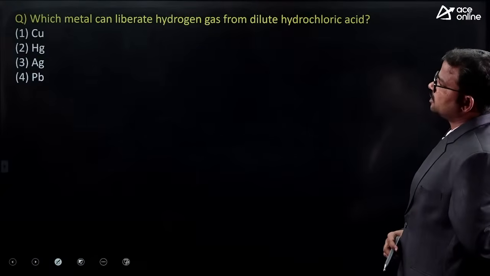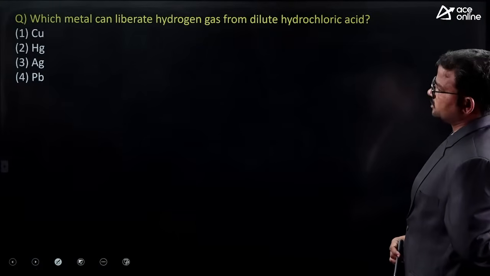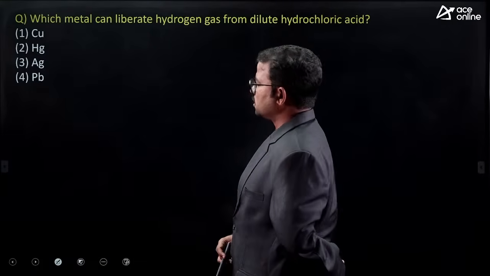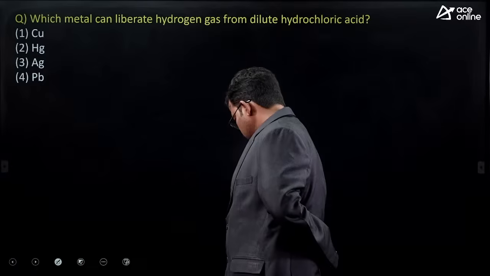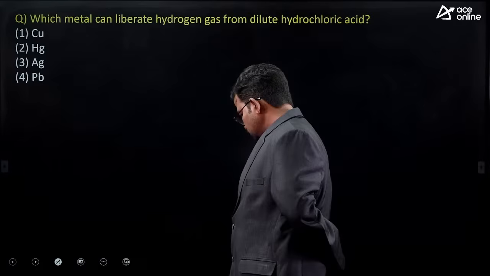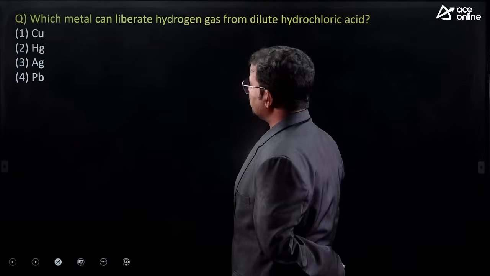Next, which metal can liberate hydrogen gas from dilute hydrochloric acid? Copper, mercury, silver, lead. Anyone?